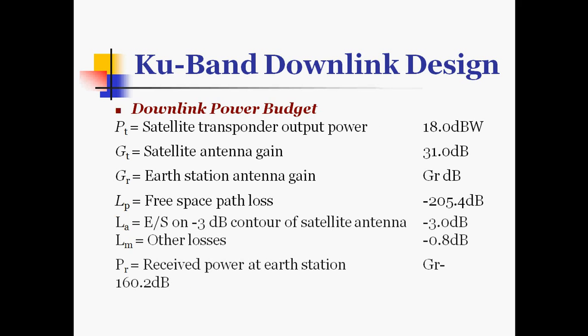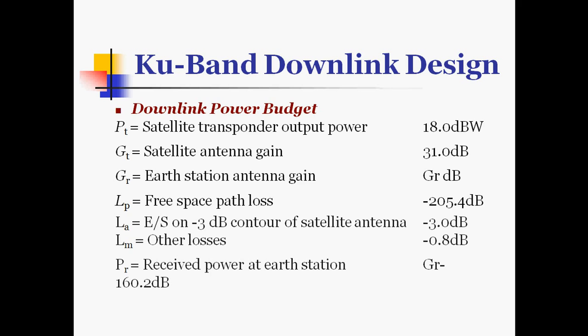In the downlink power budget we can see here the satellite transponder output power is 18 dBW, then the satellite antenna gain 31 dB, the earth station antenna gain GR dB, and the free space path loss is minus 205.4 dB. Antenna loss at the 3 dB contour of the satellite antenna is minus 3 dB.